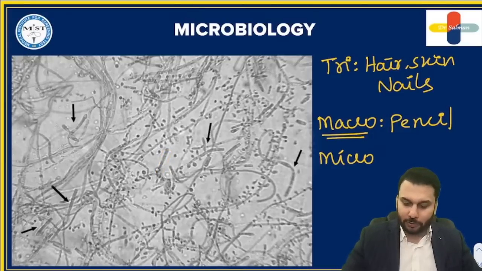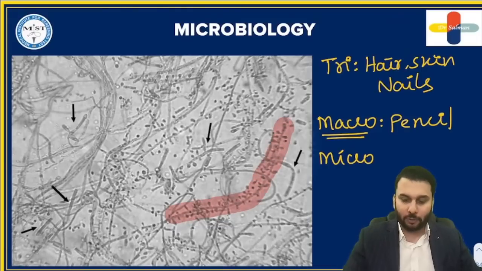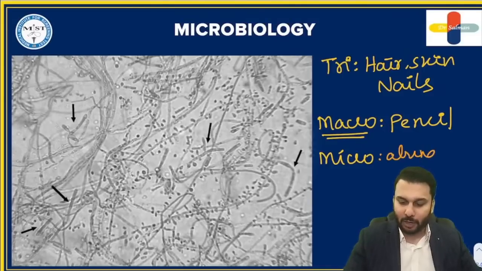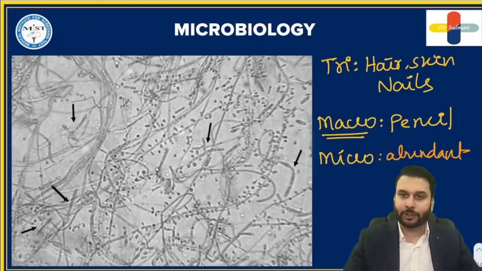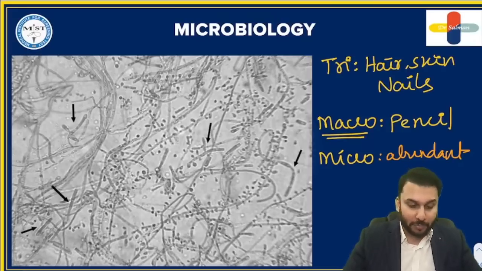And these round things that you're seeing here are nothing but the microconidia. And you can see they are quite abundant in numbers. There are so many microconidia that you are able to see, abundant in number. Is that clear to all of you? So this is a picture of what? Trichophyton, pencil shaped macroconidia and abundant microconidia. That is the first point.